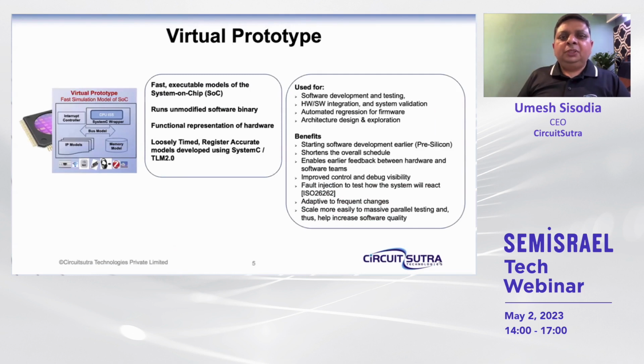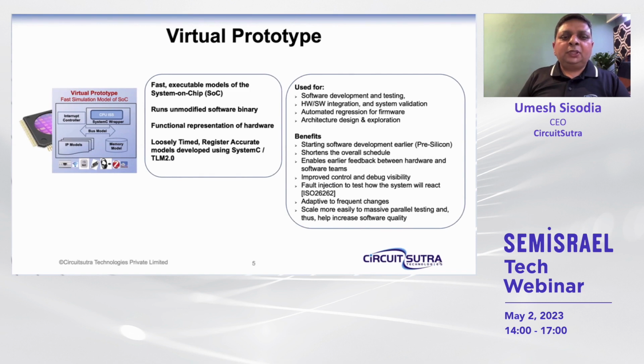Virtual prototype is the most widely used use case of the ESL methodologies. A virtual prototype is a fast executable model of a chip, which can run the unmodified software binary. So I can load a real software binary on it, which I'm going to load on the real hardware. The same binary without any modification, I can load on the virtual prototype, and it's going to run just like it's running on the hardware.